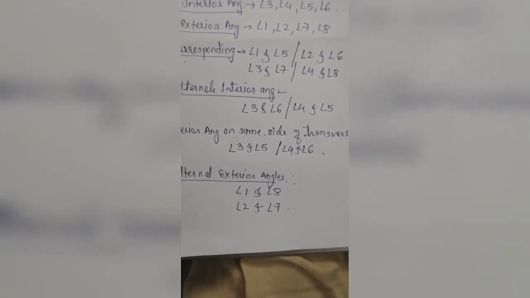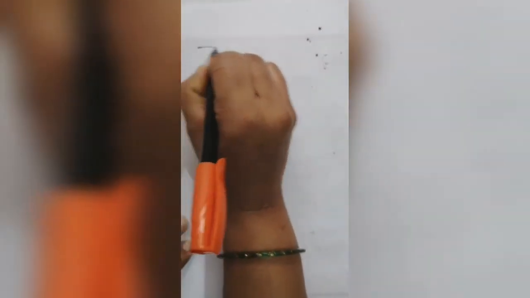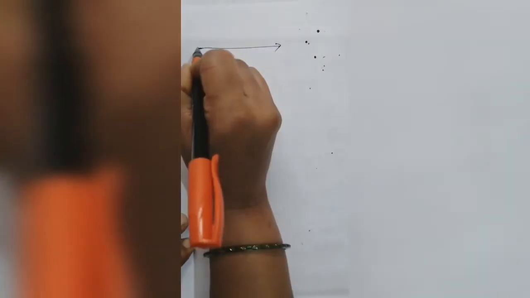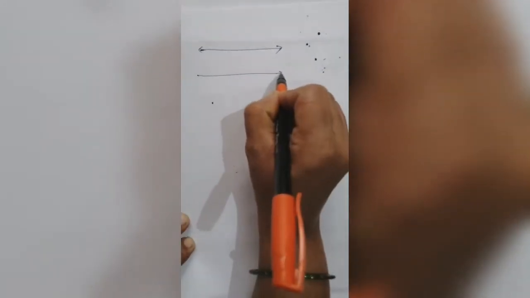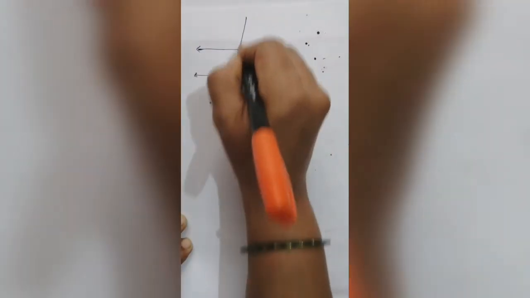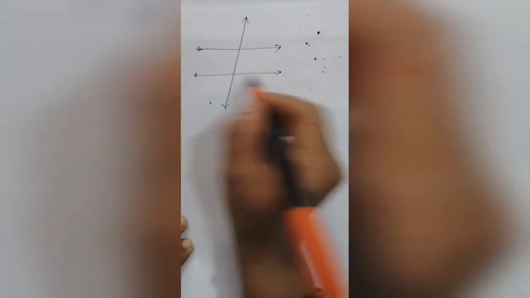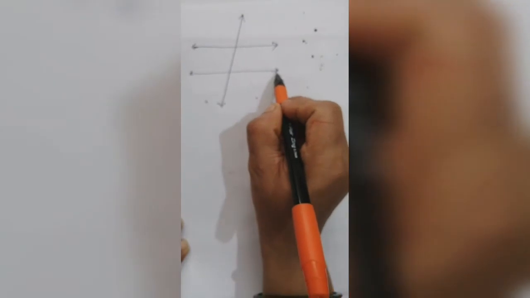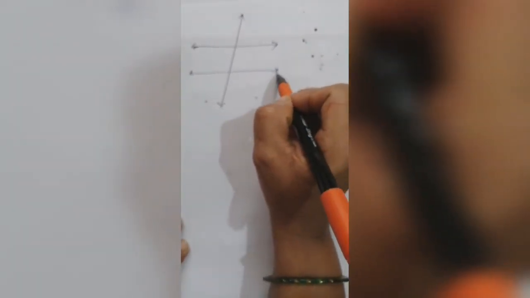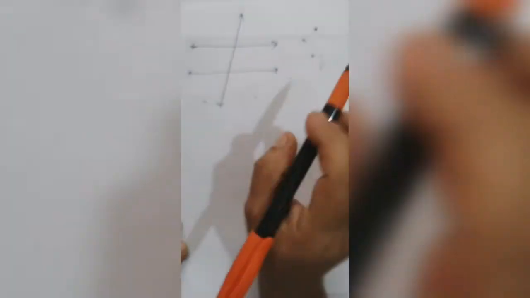Okay, now we will next learn the properties. Suppose two lines are given to you with a transversal and those two lines are parallel to each other. These are the properties for parallel lines. Parallel lines means when you extend those lines they do not join each other.